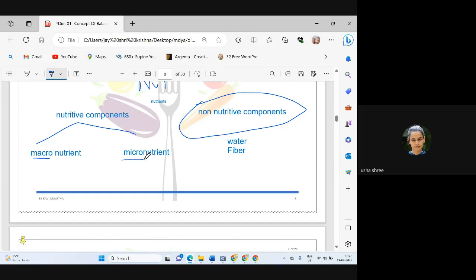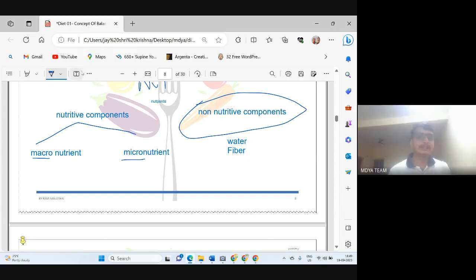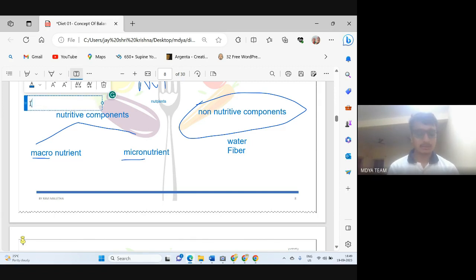If we look at the percentage, macronutrients are needed in larger quantities. Micronutrients are needed in smaller quantities. Yes, very good. So we are classifying on the basis of amount of quantity, the quantity needed by our body.